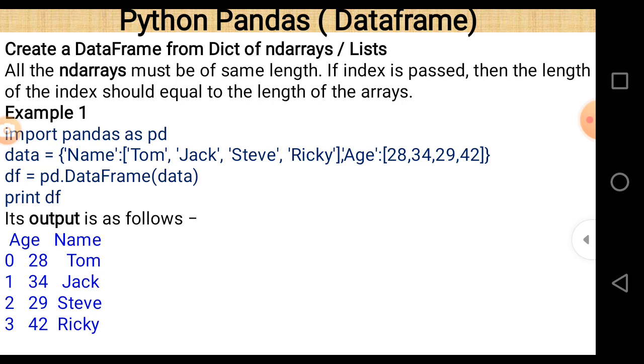And the next line, pd.DataFrame(data). When we pass data as an argument in this, the output looks like name and age columns, with 28, 34, 29, 42 and Tom, Jack, Steve and Ricky. The keys passed in a dictionary work as column names here. So that is another representation. This is the representation by which we can create a data frame from a dictionary of ndarrays or lists. So this is an example of how we can create a data frame using a dictionary of ndarrays or lists.